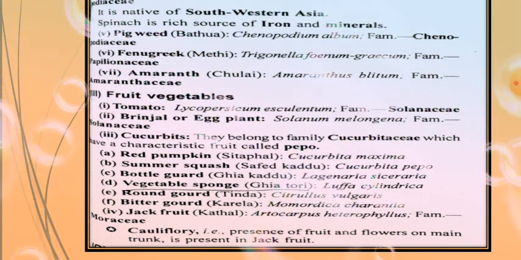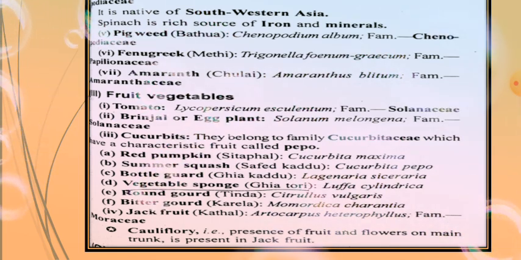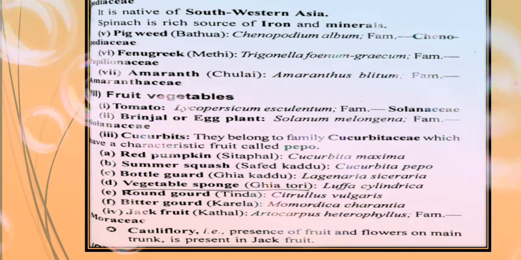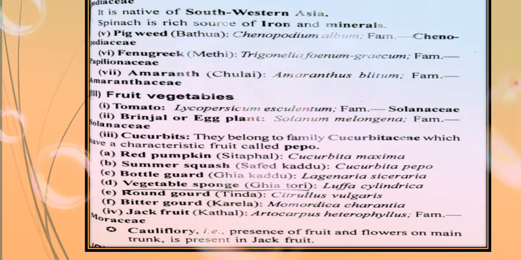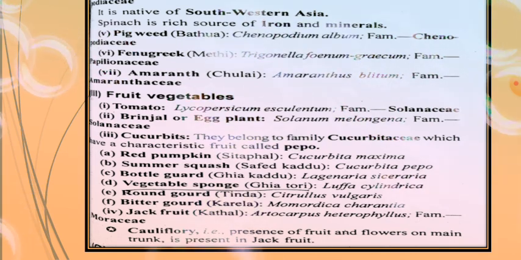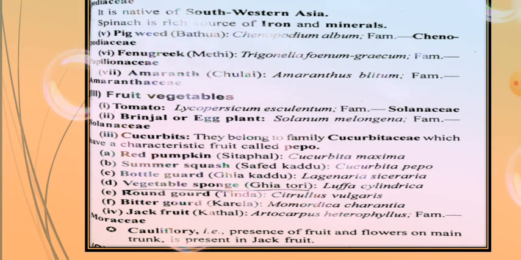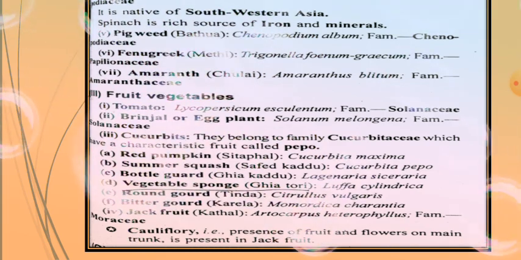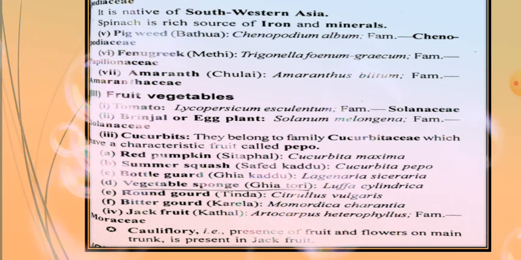Then comes the fruit vegetables. In the case of fruit vegetables, we use tomato, brinjal, cucurbits, red pumpkin, all of which are taken in the form of their fruit. The tomato, commonly known as bilati, has the scientific name Lycopersicon esculentum and belongs to the family Solanaceae.